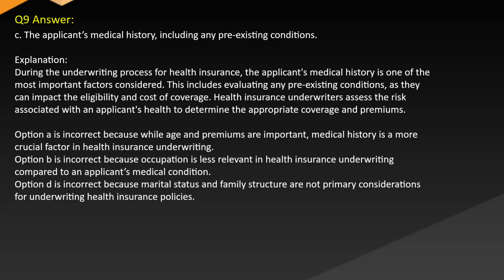Option A is incorrect because while age and premiums are important, medical history is a more crucial factor in health insurance underwriting. Option B is incorrect because occupation is less relevant in health insurance underwriting compared to an applicant's medical condition. Option D is incorrect because marital status and family structure are not primary considerations for underwriting health insurance policies.